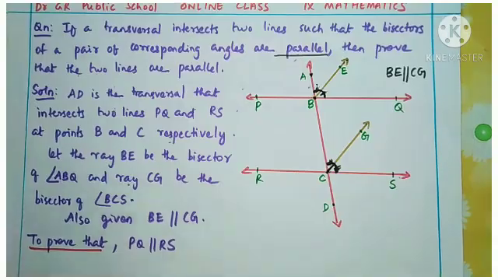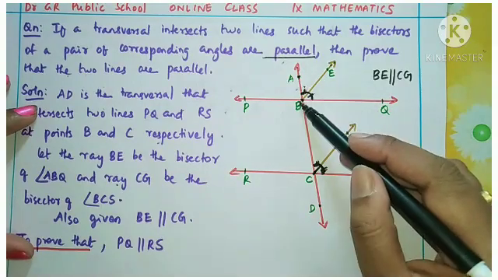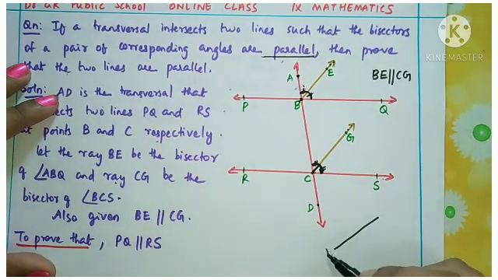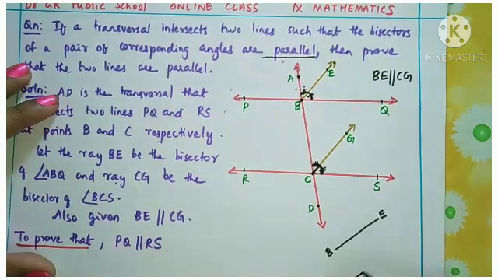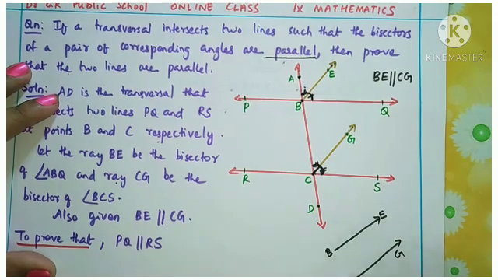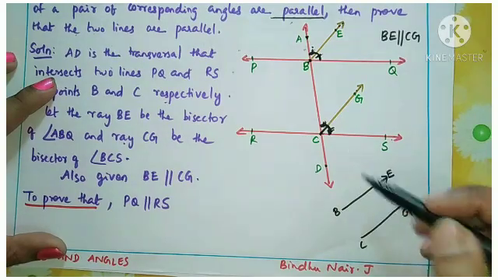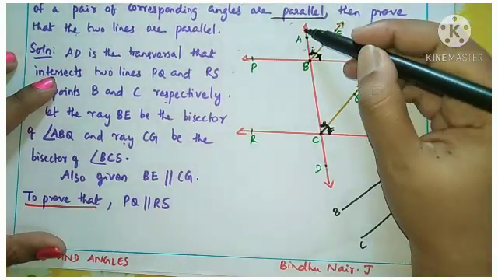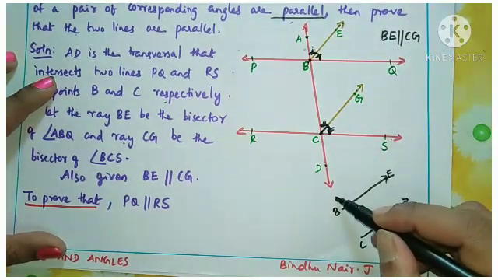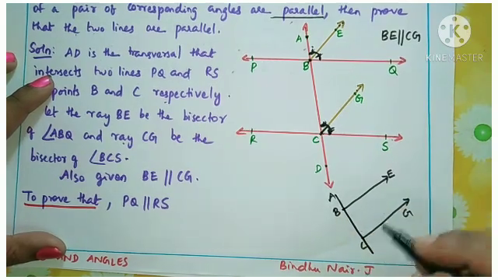Let it be result 2. Now you see children, what we are going to do then: this BE and CG are parallel. Let me draw separately. This BE and CG are the angle bisectors and they are parallel. It is given in the question. Now for this BE and CG, you see a transversal is cutting, right? At B and C, this transversal is touching. If I draw that transversal, that transversal is our AD.